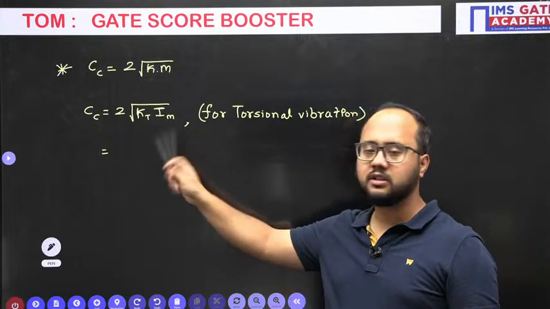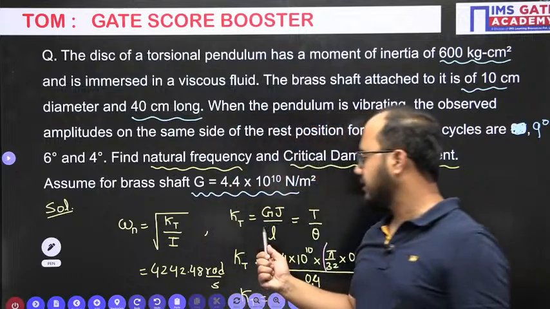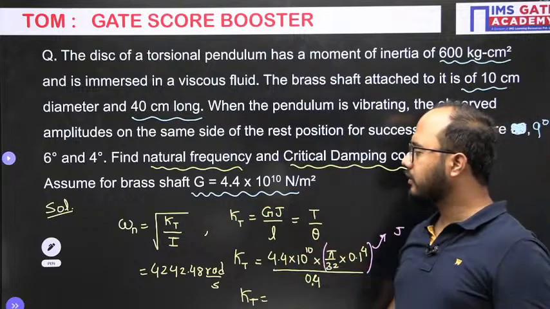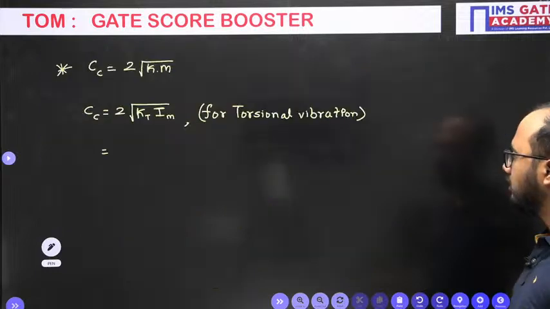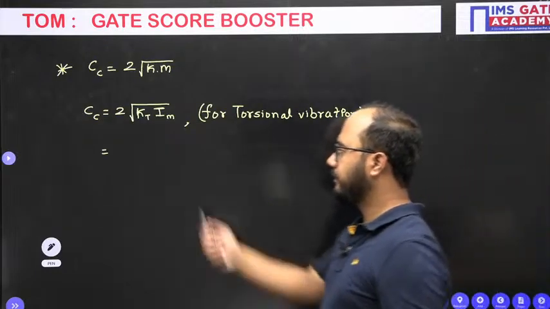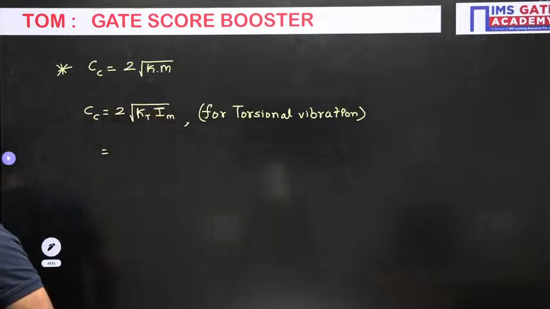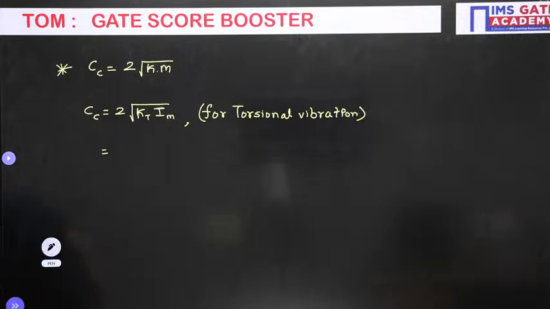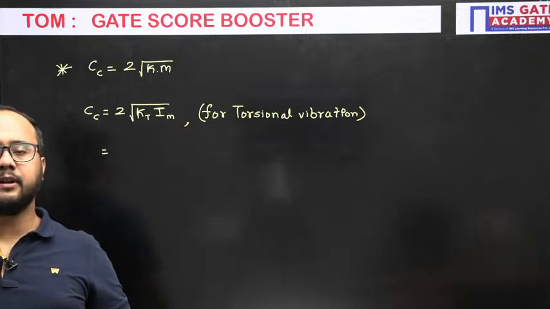So just put in all those values that we previously calculated, the torsional stiffness KT value, into I, that is the mass moment of inertia. You need to put it here and you will get the answer. Tell me your answers.